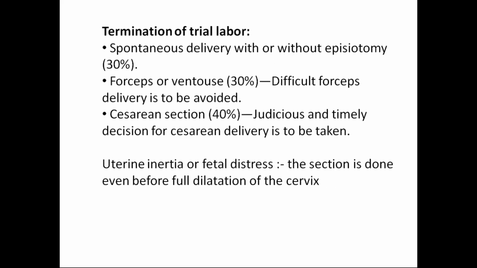Then how is the trial of labor terminated? In 30% of patients you see a spontaneous delivery with or without episiotomy. In another 30%, there will be delivery with forceps, though difficult forceps delivery is to be avoided. Then in 40% of cases, you end up with a cesarean section. So this is the termination of trial of labor. Usually in cephalopelvic disproportion, if it is a CPD diagnosis, most of the time it is a cesarean section. Sometimes they may go for a vaginal delivery, but with great difficulty, which will have its own complications.